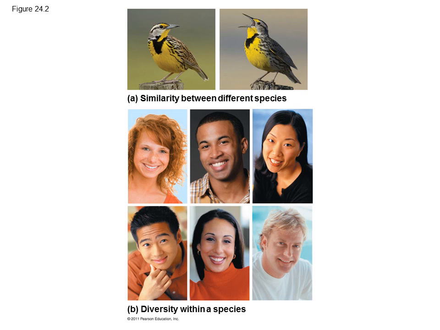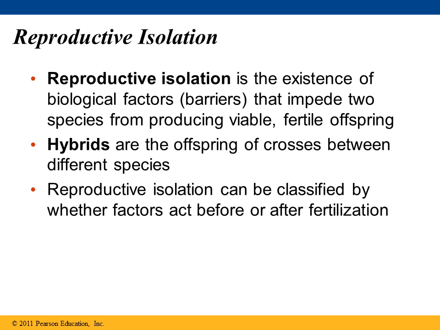Now, the biological species concept is based on the potential to interbreed rather than physical similarities. For example, you have lots of diversity within the same species, such as within the human population, but the ability to interbreed and produce fertile offspring makes them all the same species. So we can all have lots of diversity, okay, but the ability to interbreed makes us the same species. Then, on the other hand, you can have similarities between different species that cannot interbreed. For example, the meadowlarks look alike, but they cannot breed.